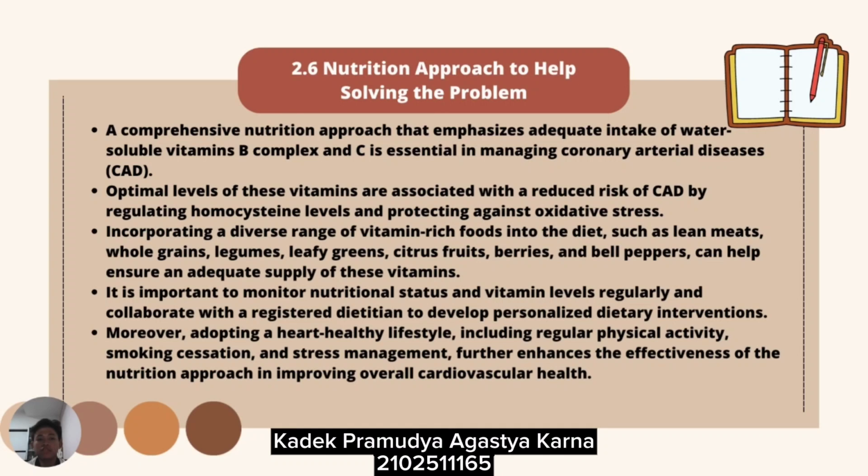A comprehensive nutrition approach that emphasizes adequate intake of water-soluble vitamins B complex and C is essential in managing coronary artery disease, or CAD. Optimal levels of these vitamins are associated with a reduced risk of CAD by regulating homocysteine levels and protecting against oxidative stress. Incorporating a diverse range of vitamin-rich foods into the diet, such as lean meats, whole grains, legumes, leafy greens, citrus fruits, berries, and bell peppers, can help ensure an adequate supply of these vitamins.